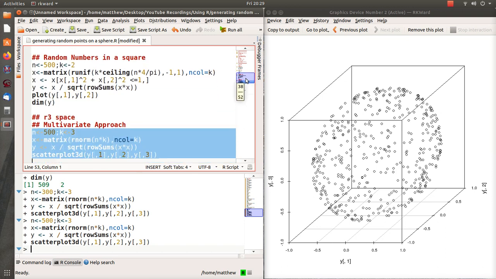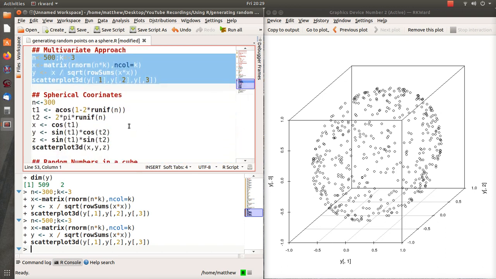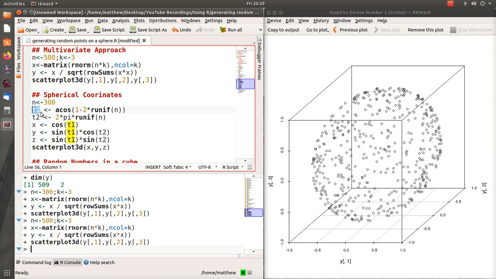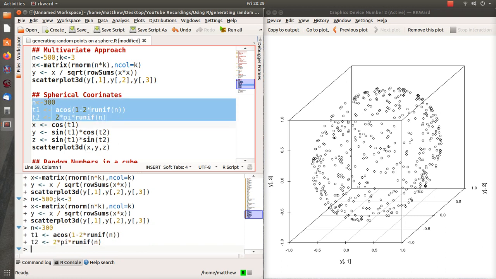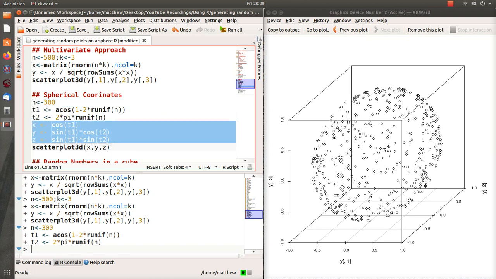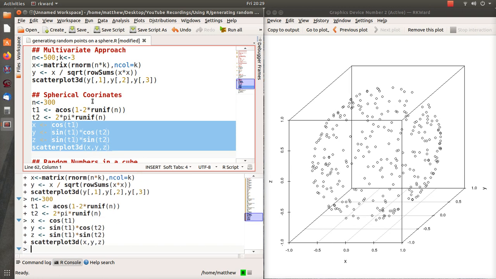Now, if we do this in spherical coordinates, we have to find the distribution of the theta 1 and theta 2, and that is in BV3, background video 3, if you want to understand the theory of why generating theta 1 and theta 2 with these 2 lines is the reason why. So let's just do it with 300 points. And so there we've generated random theta 1s and theta 2s, and then now we put them back in X, Y, and Z, and then we plot them, and we get this. So those are the random points around the sphere.